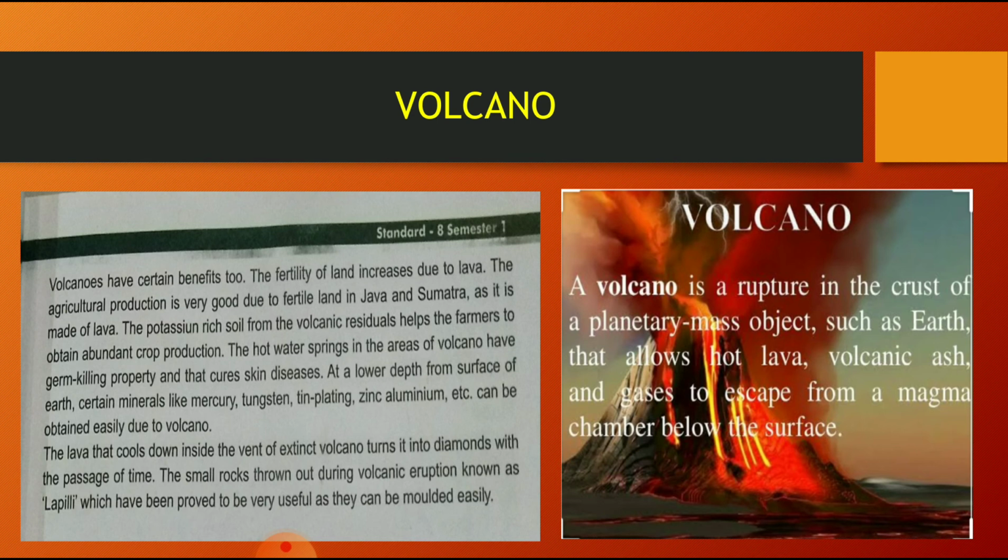and so it helps the farmers with crop production. Those ashes are basically the residuals which are left, and that is helpful for the farmers for the production of the crops. And also it is helpful.